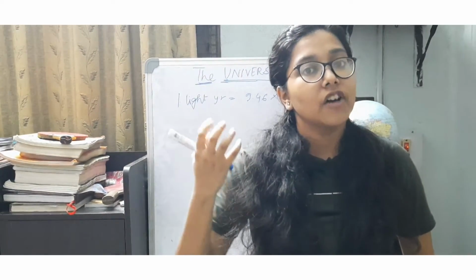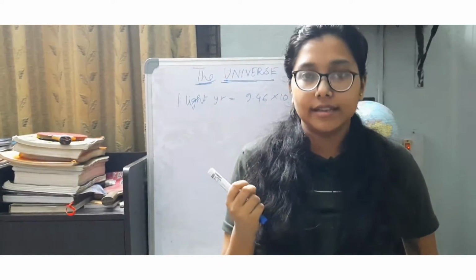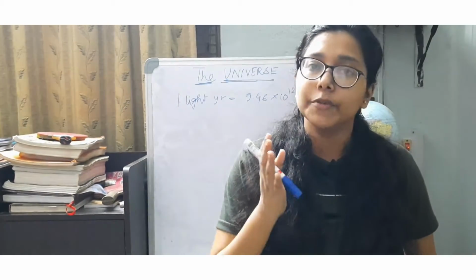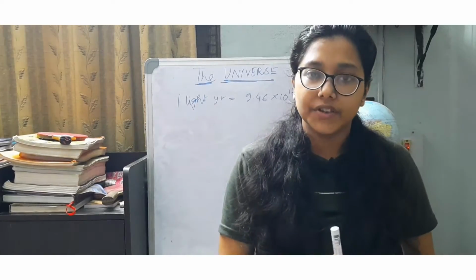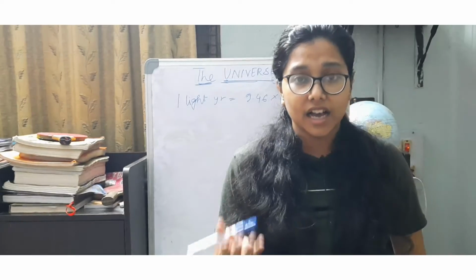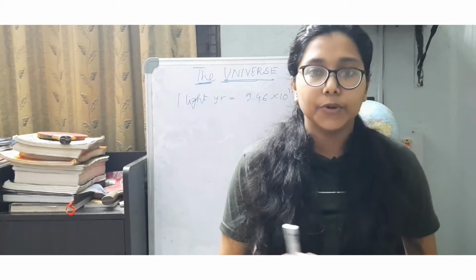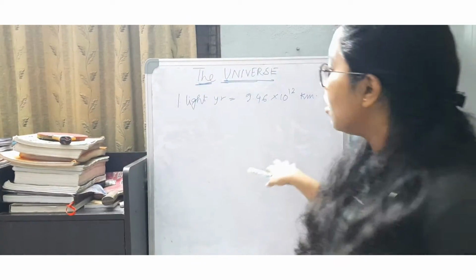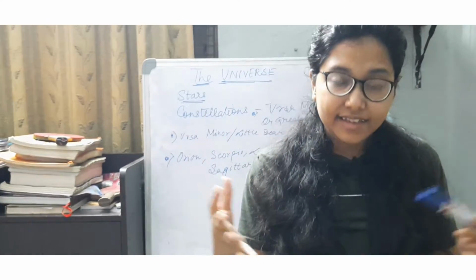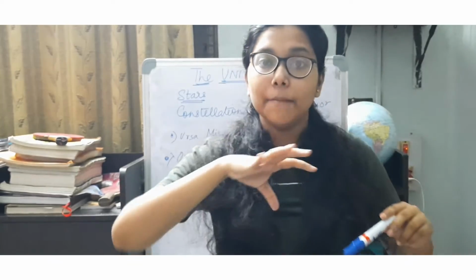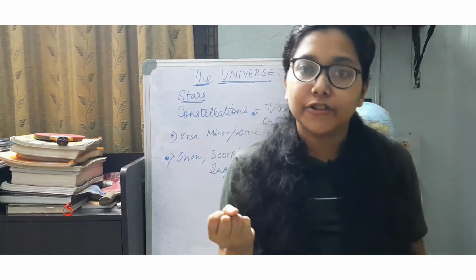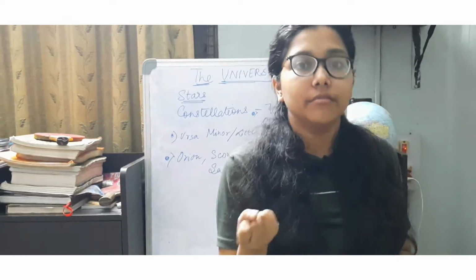When we talk about our own solar system, it is a part of one galaxy, and I hope you all know that our solar system is a part of the Milky Way galaxy, also known as the Akash Ganga in Hindi. So let's go into the deeper parts. Stars are nothing but massive spheres constituted of hydrogen nuclei as well as helium nuclei.